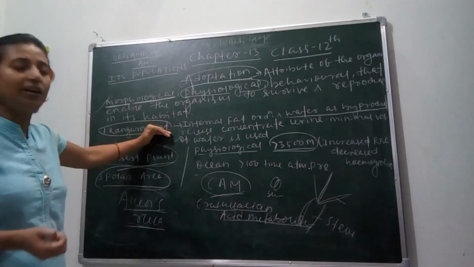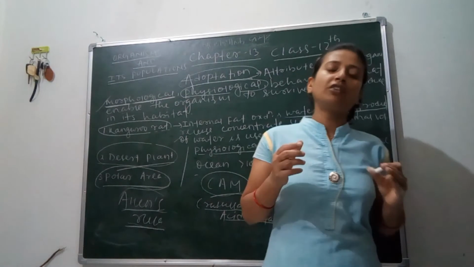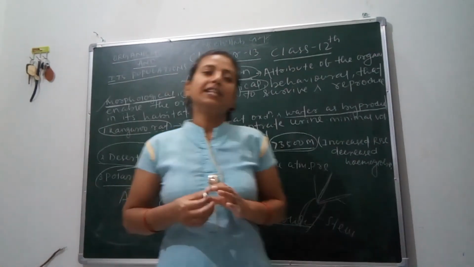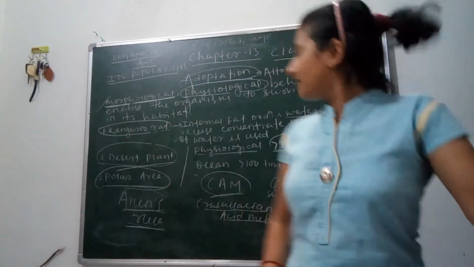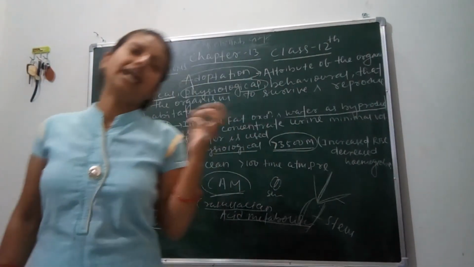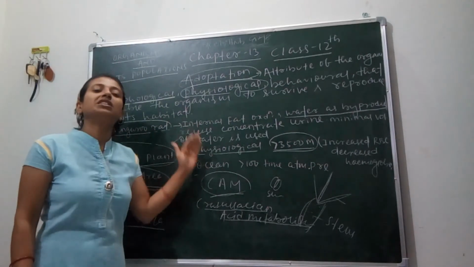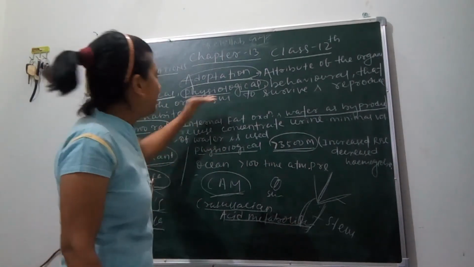Next is how again physiological ability helps the organism to stay anywhere. Suppose, for example, we are mammals and we have a narrow range of temperature. We can tolerate a narrow range of temperature, meaning 37 degrees Celsius, but you know bacteria can survive in extreme conditions, and may survive at more than 100 degrees Celsius. So this is the difference between us and the bacteria.